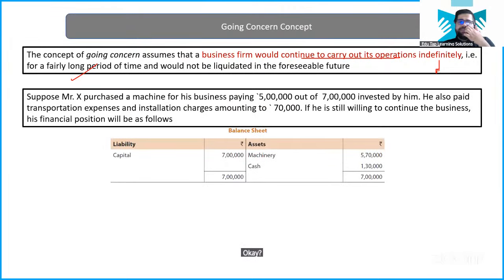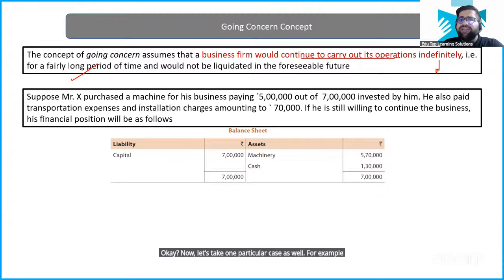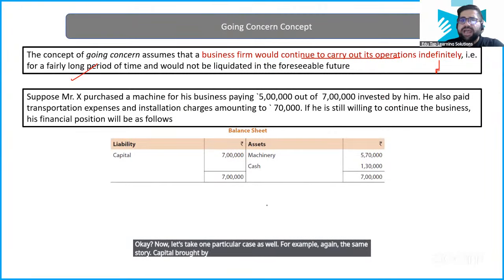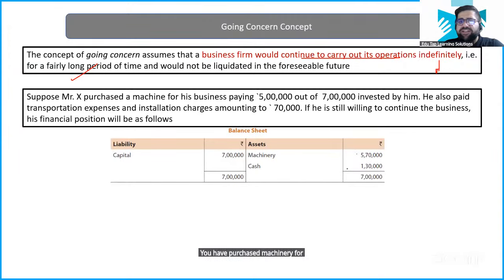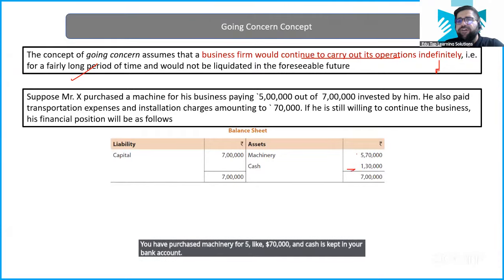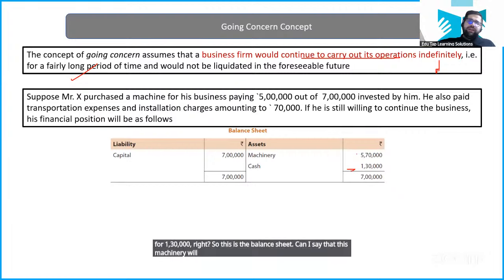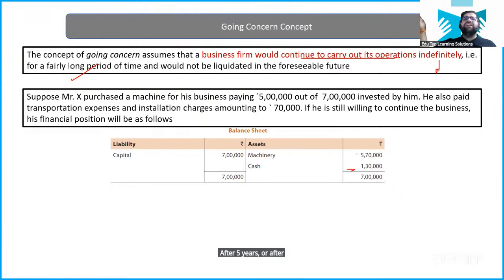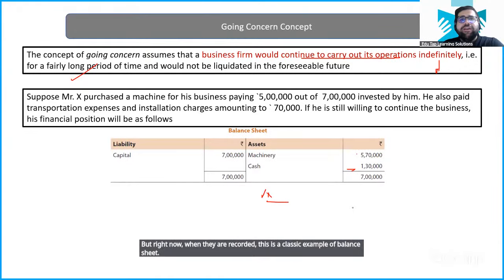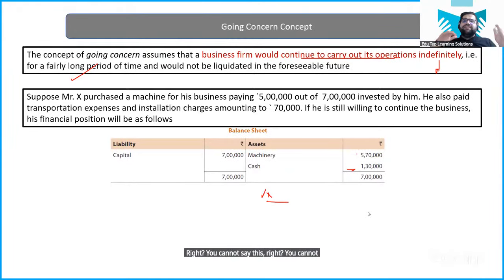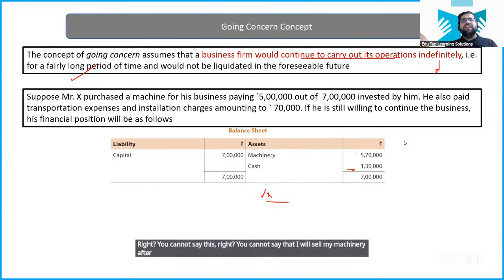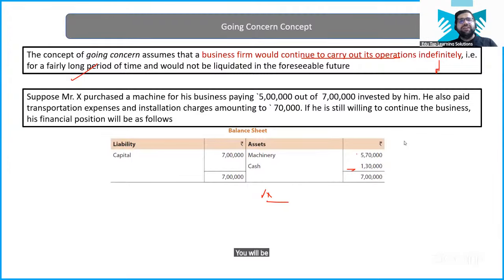Now let's take one particular case as well. For example, again the same story. Capital brought by the owner is 7 lakh. You have purchased machinery for 5 lakh 70,000 and cash kept in your bank account is 1 lakh 30,000. So this is the balance sheet. Can I say that this machinery will be sold after 5 years or after 3 years or after 1 year? No. Whenever the need comes, we will sell this machinery. But right now, this is a classic example of a balance sheet. You cannot say that I will sell my machinery after 8 years or after 10 years. That is not allowed. You will be utilizing the machinery till the time that particular machinery is working.